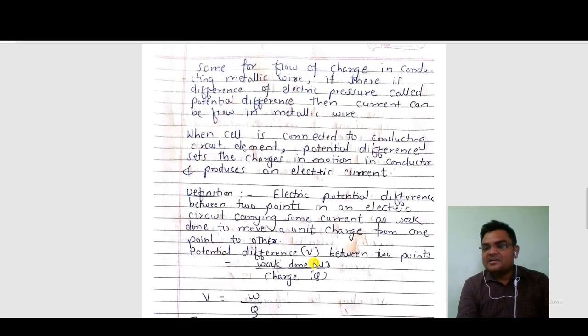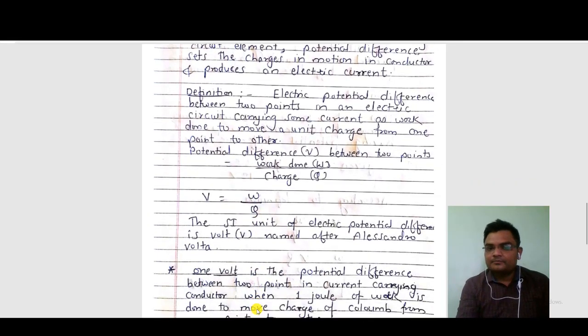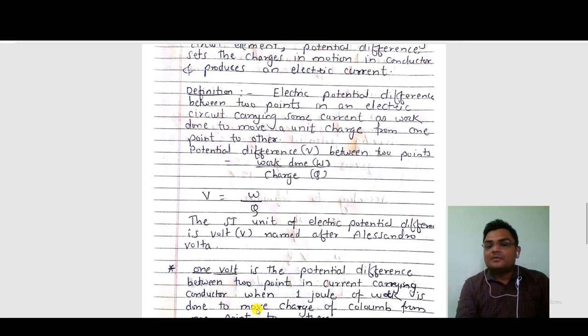Potential difference is denoted by V, work done is W and charge is Q. So V is equal to W by Q. Okay, all of you understood this concept, the potential difference. Good. So the SI unit of electric potential difference is volt, which is named after Alessandro Volta. Also the voltmeter; volt is the SI unit of potential difference.